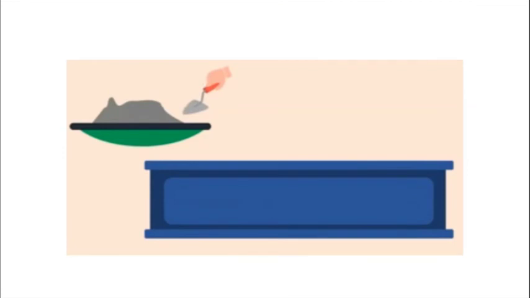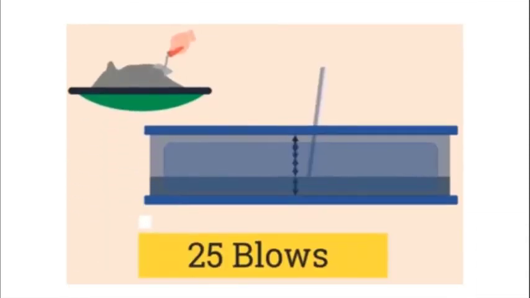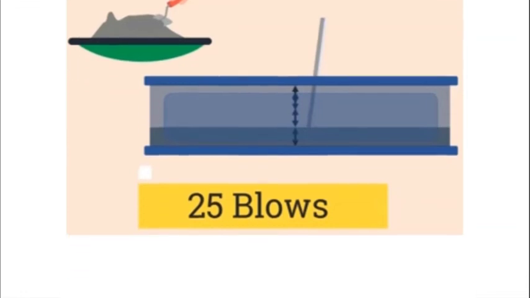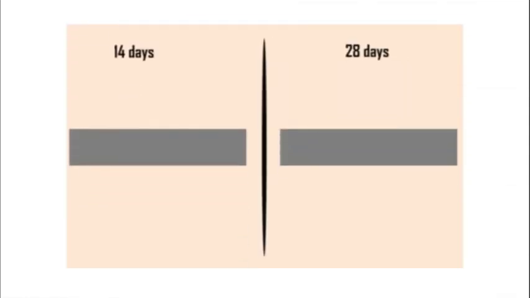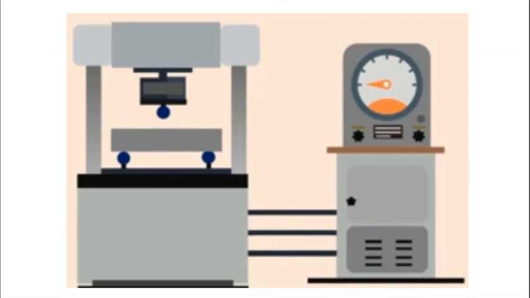So how is the specimen made? It is simple. You have to put that concrete in the mold, similar to how you put it in the cube mold or cylindrical mold, and you have to put that in layers, and each layer is given 25 blows, and after one day you have to put that specimen in water submerged at a temperature of 27 plus or minus 2 degrees, and after a certain age of concrete, you have to test that specimen by placing it in the proper orientation.